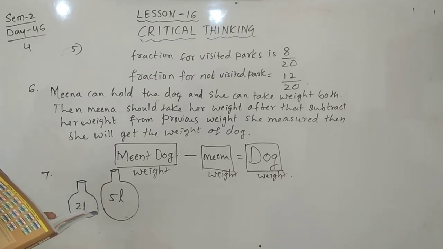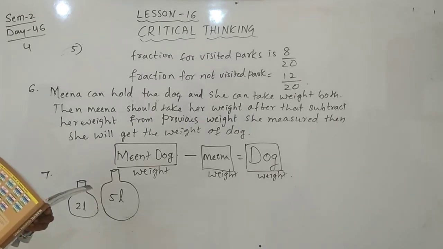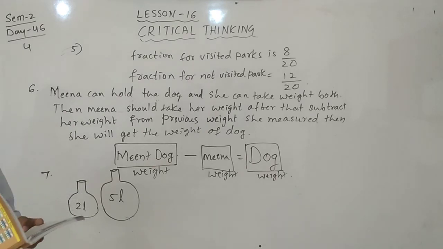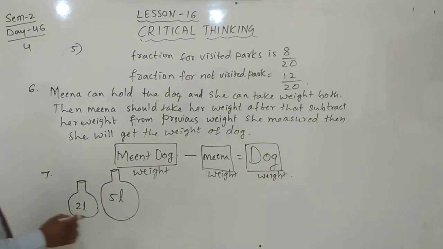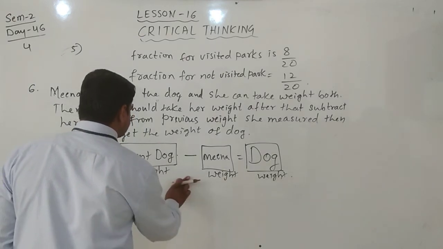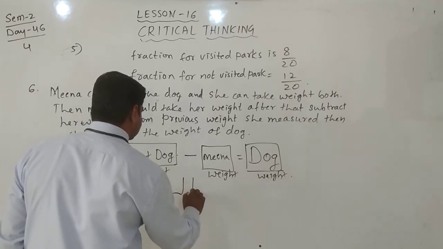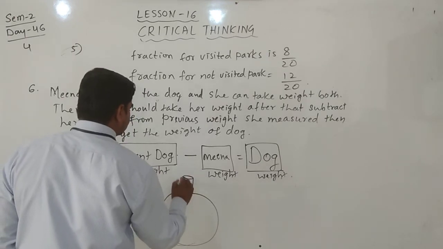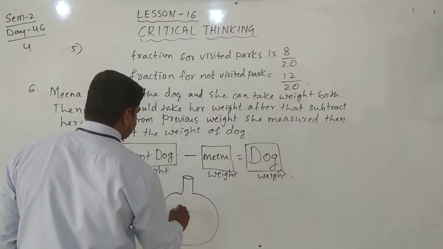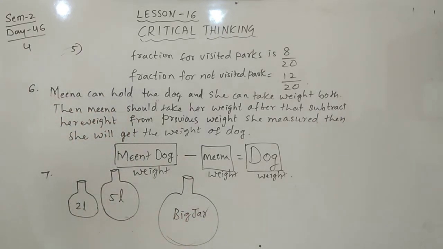How can you use these two jars to get 3 liters of oil from the big jar? There is one more big jar, and from it they want only 3 liters. How can you use these two jars? Think of it.